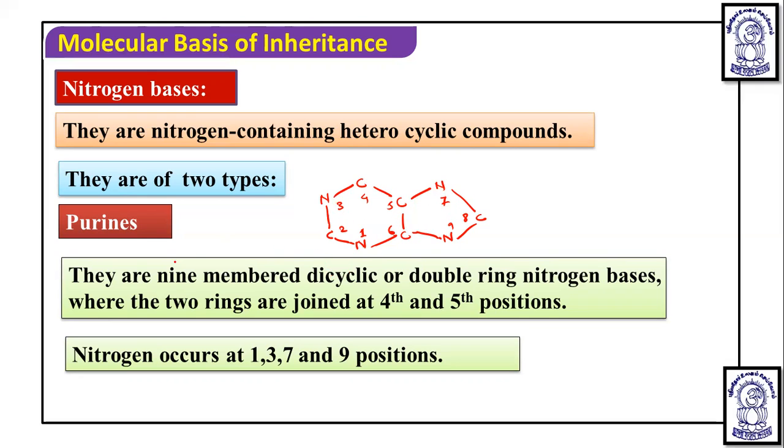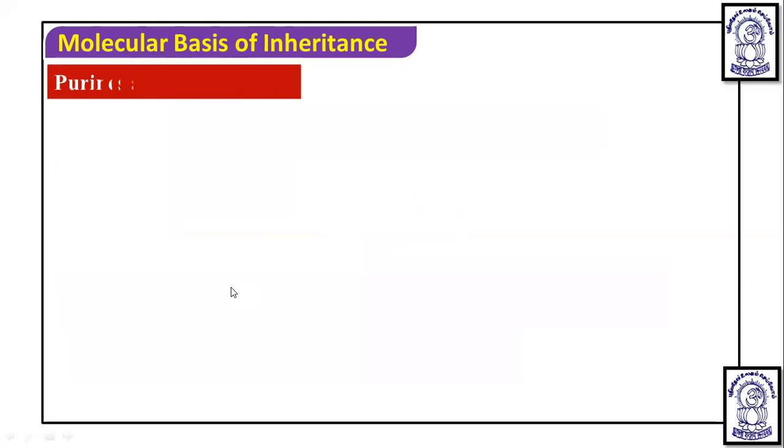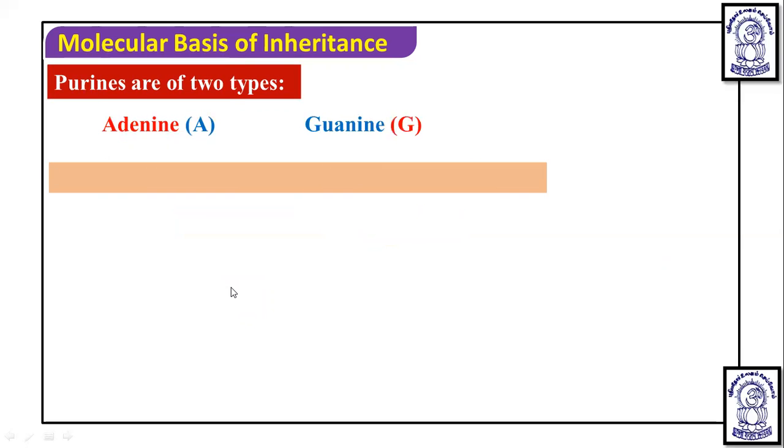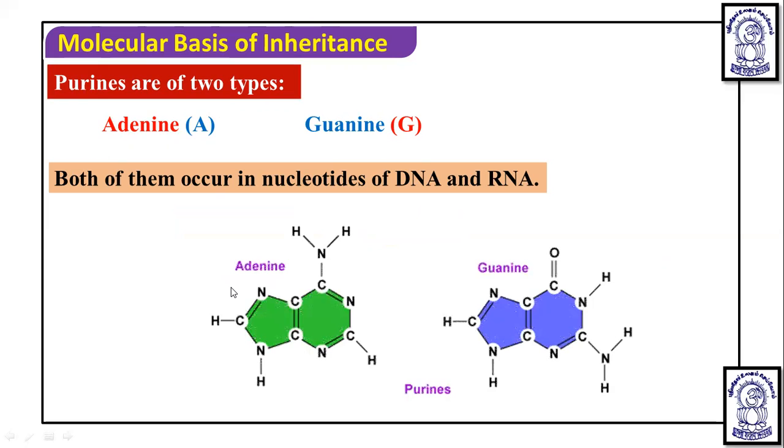purine. And when we talk about this purine, these purines are of two types. That is the adenine and the guanine. Adenine is represented by A and guanine is represented by G. Now both of them occur in nucleotide of DNA and RNA. Adenine and guanine both are found in DNA as well as RNA, and the structure are like this.